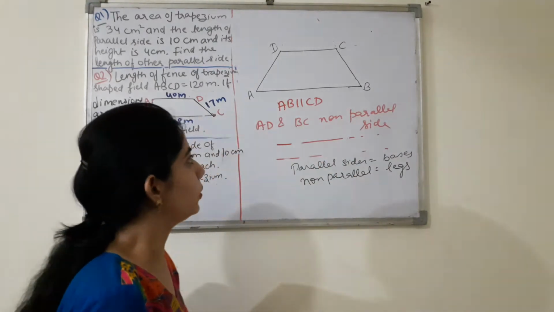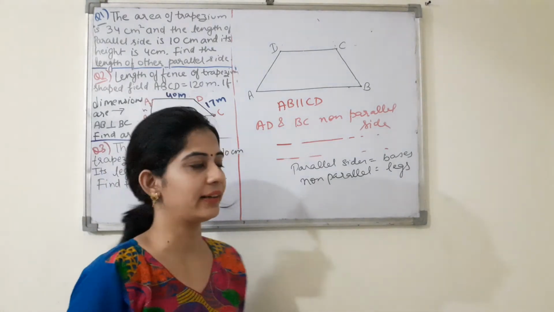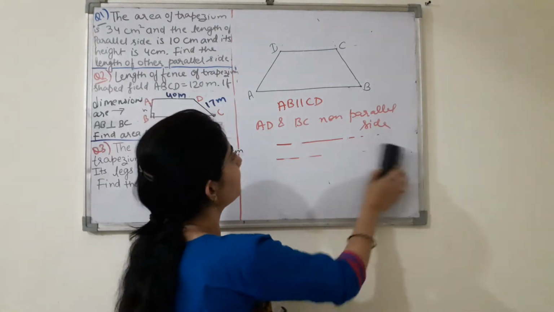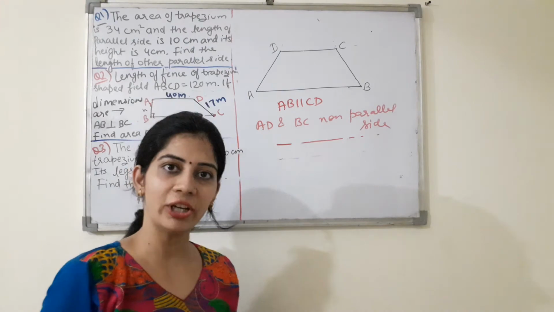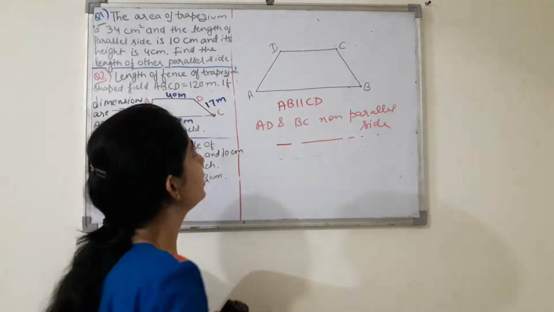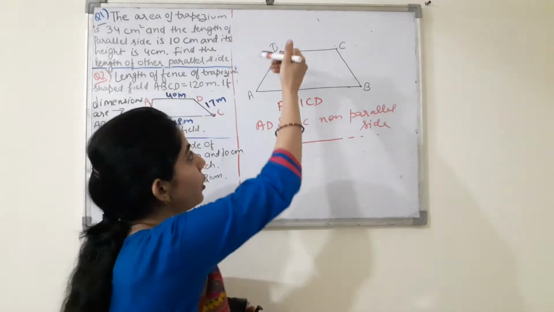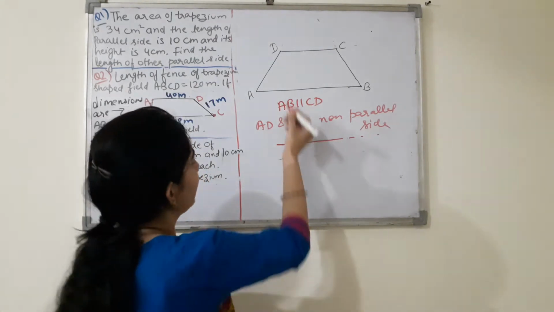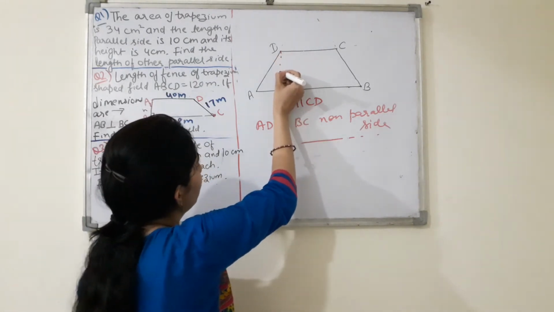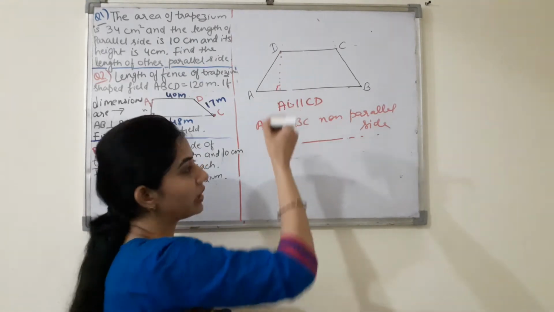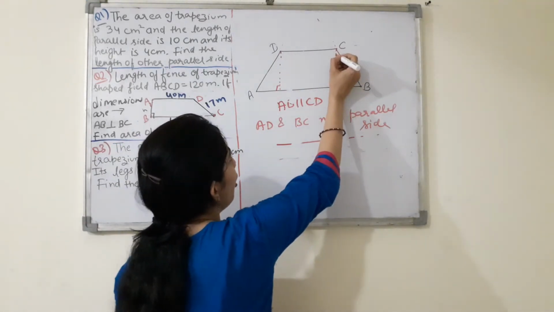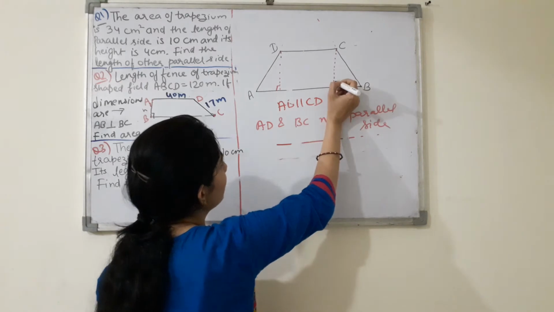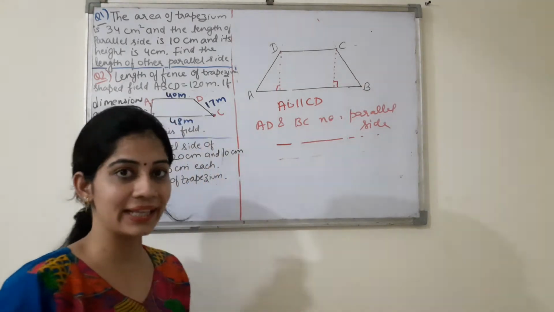Okay, now the next important thing about the trapezium is its height. So what will be the height of trapezium? The perpendicular drawn from vertex to its base is the height of the trapezium, right? So here I am drawing the perpendicular from vertex D and from vertex C on base AB.